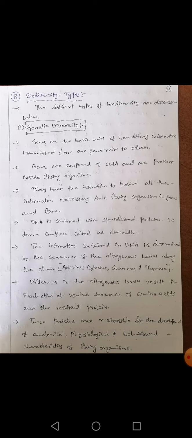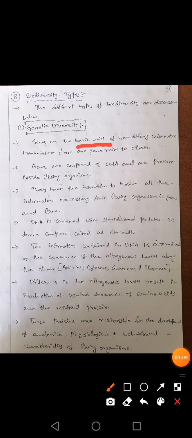It is a well-known thing about human beings. For genetic diversity, we have to explain about genes, which are nothing but the DNA character. Genes are the basic material of heredity, which transmits from the higher generation to the lower generation. Simply, we can say from grandfather to father and father to our generation. And this genetic material is composed in the form of DNA.